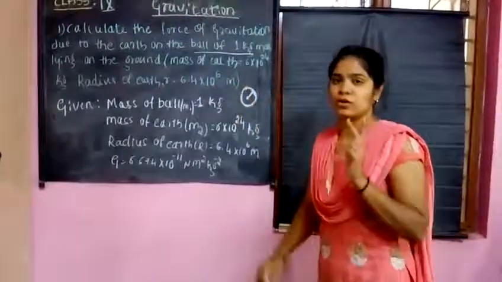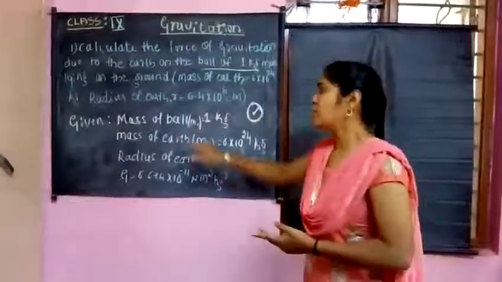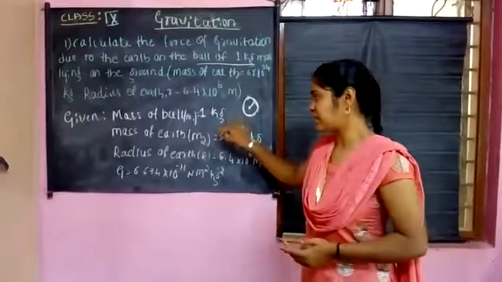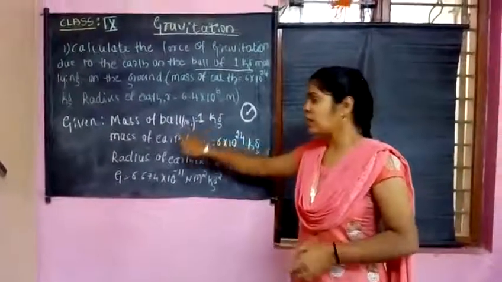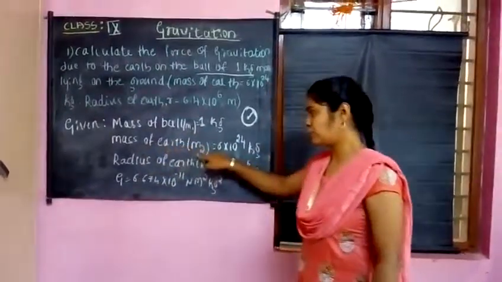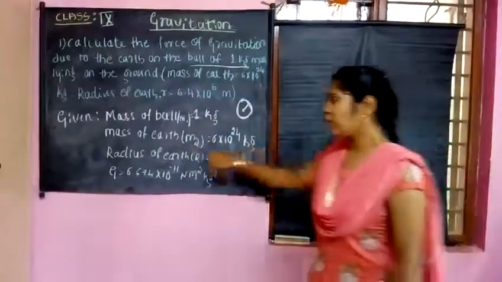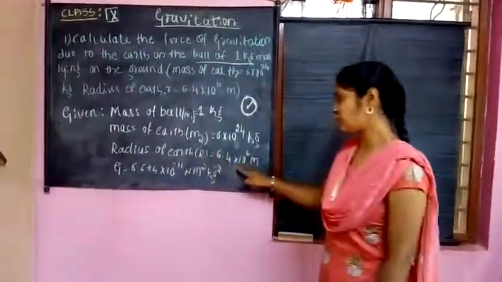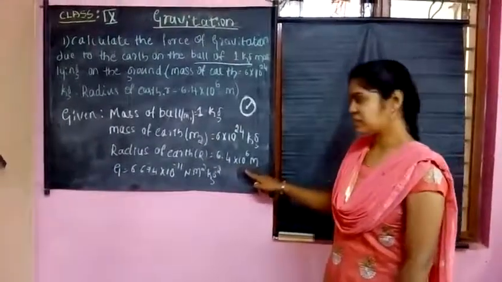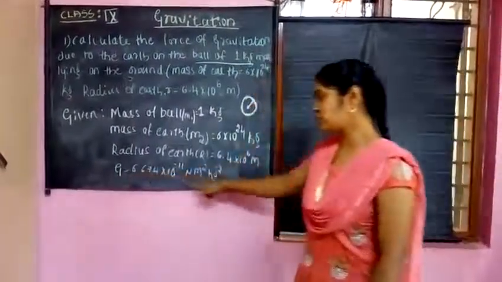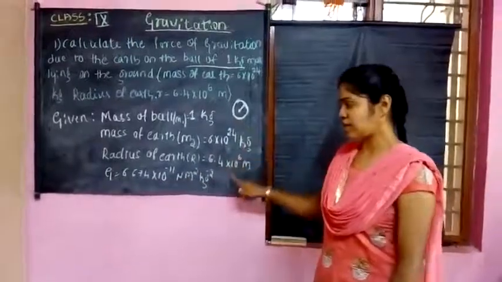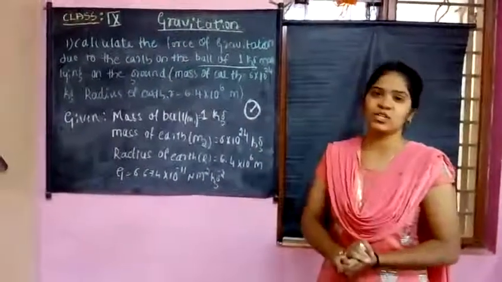The mass of the ball is given, 1 kg, that is M1, and the mass of the earth M2 is 6 into 10 raised to 24 kg, and the radius of the earth is 6.4 into 10 raised to 6 meters, and the gravitational constant is known. Using these values, you have to calculate the gravitational force.